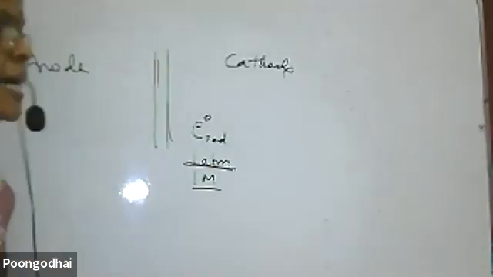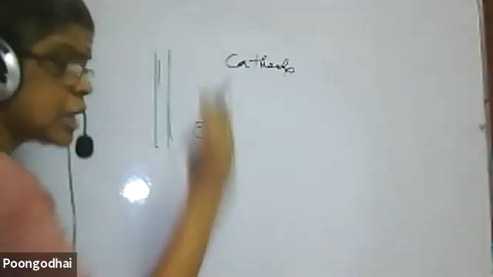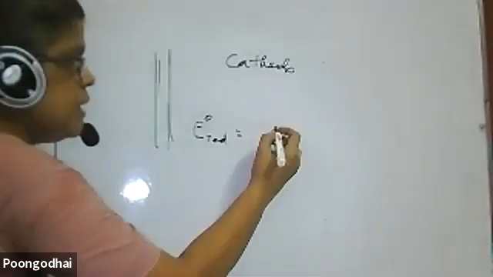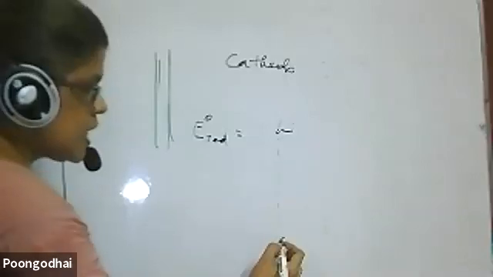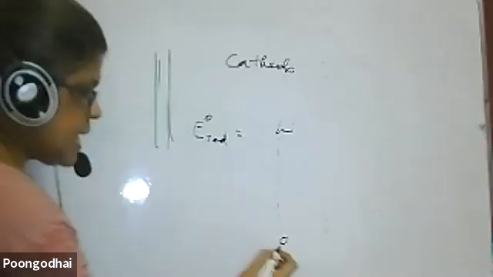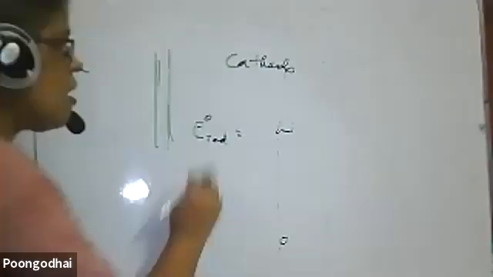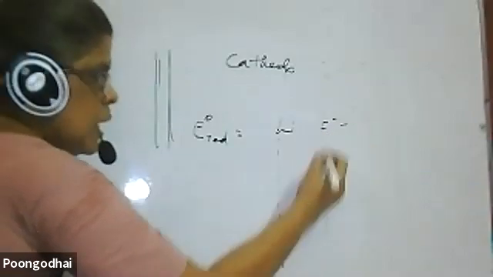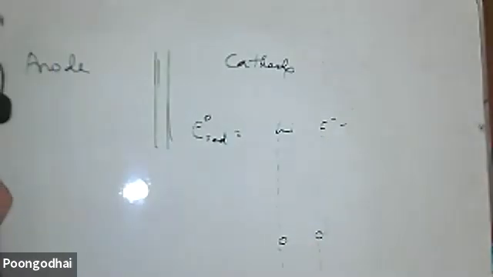They have found out the reduction potentials of different electrodes and given the values. The least value is for metals like lithium, and it goes on increasing, then comes 0, and then the value increases again. Fluoride has the highest reduction potential. However you want, you can learn it. This is the way reduction potential is written.